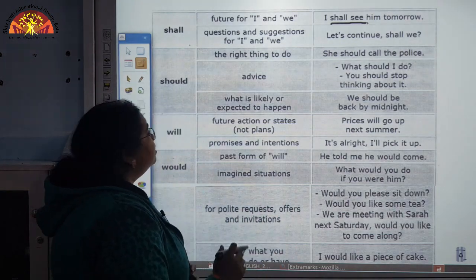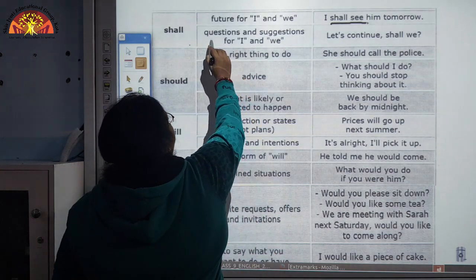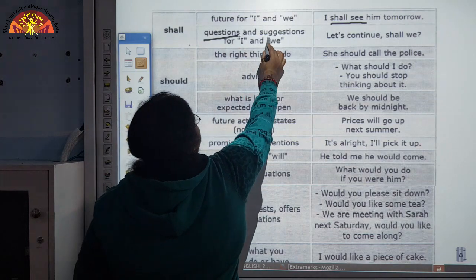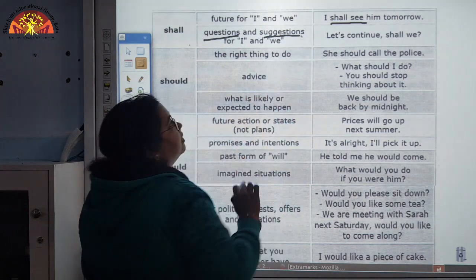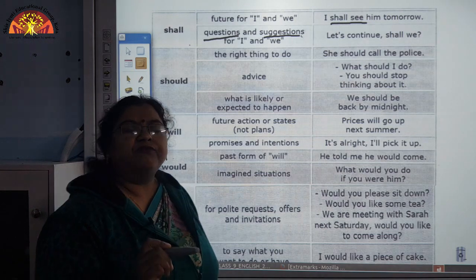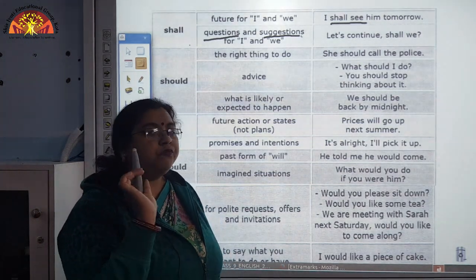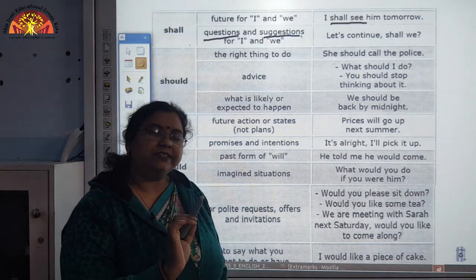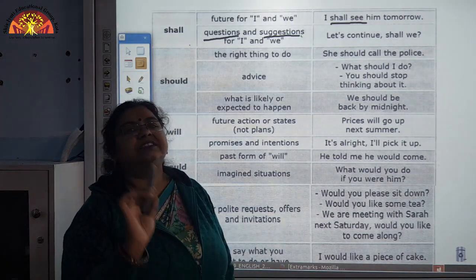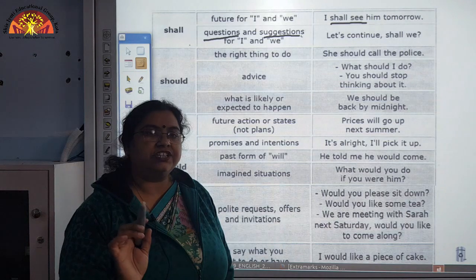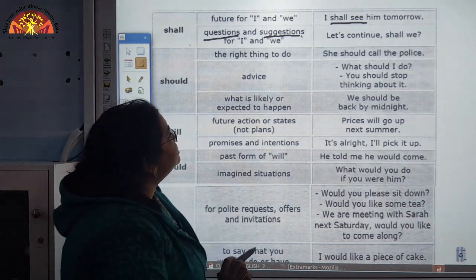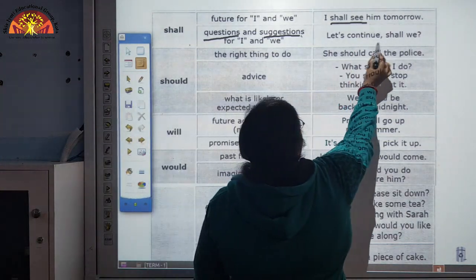Now, another thing, that is questions and suggestions. Again with the same first person pronouns, to frame interrogative sentences and to give a suggestion or advice. See here. Let us continue.